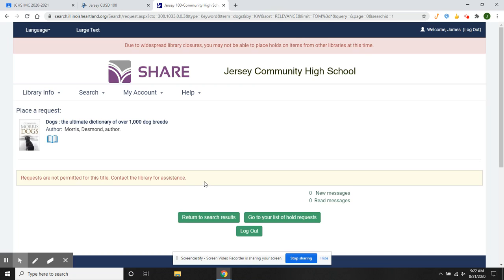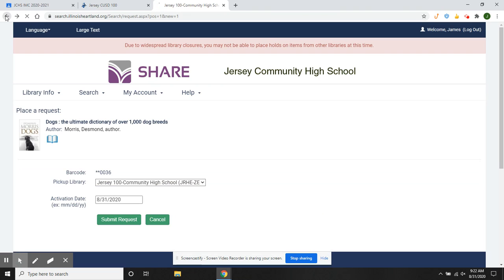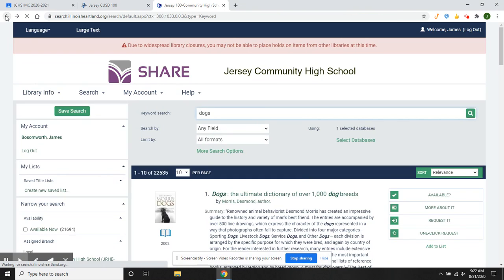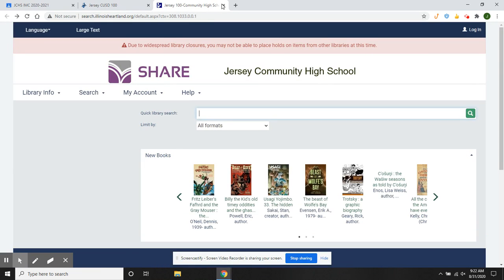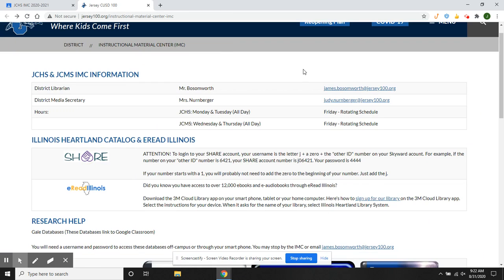You'll see on this one, because of the COVID situation right now, this particular book would not be something that they would send. That's unfortunate, but I'm glad that this showed up on the first example, because some books right now will not be able to ship because the libraries are not all sending books out. In the future, they will. We'll scroll back some, and we'll get you back to the main page again.